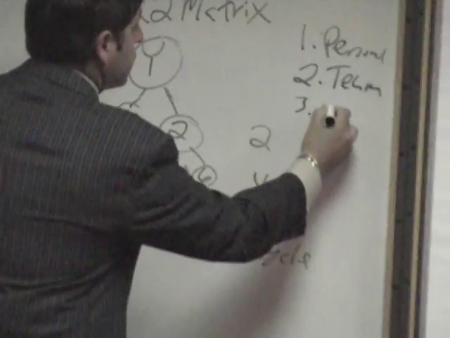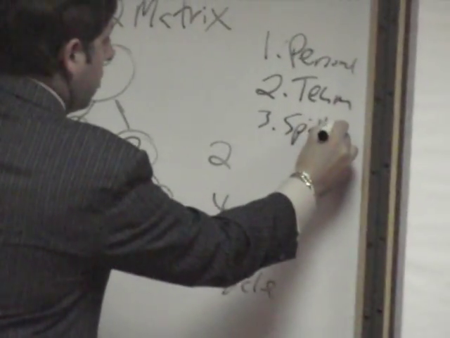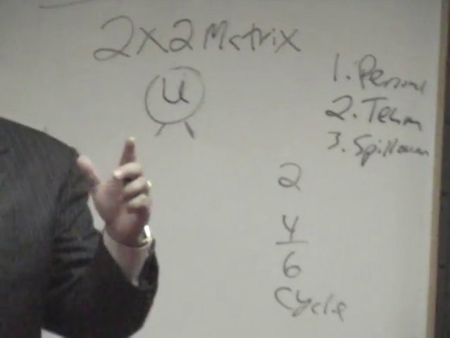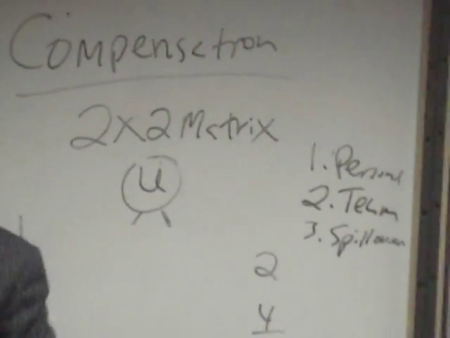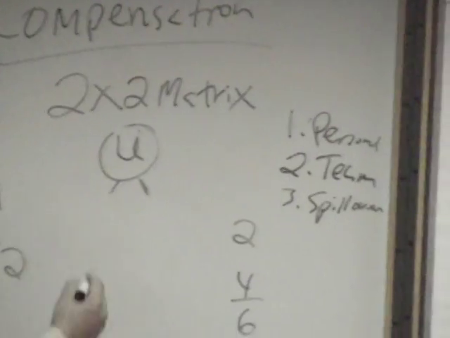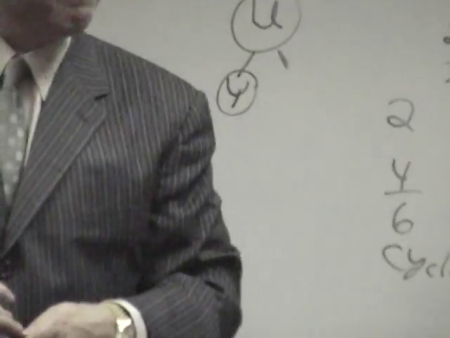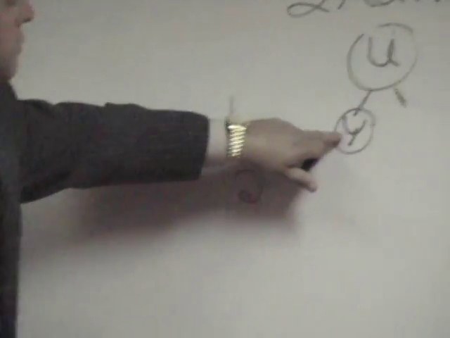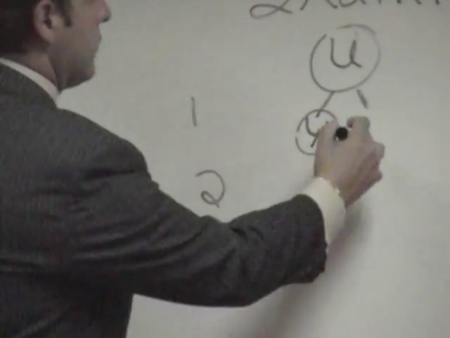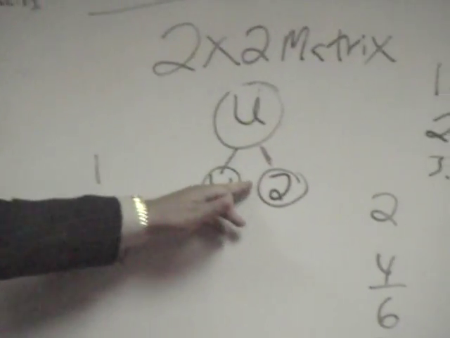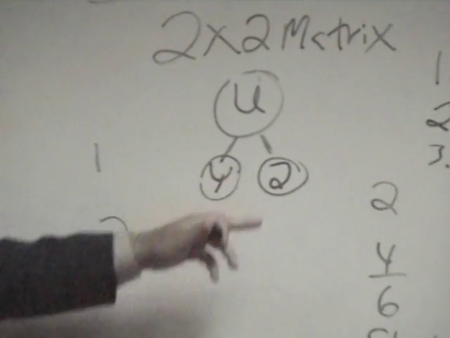Number 3 is what we call spillover. Spillover is this. Now we're going to say this is your upline sponsor. You represent your upline sponsor right there. Now, let's just say your upline sponsor sponsors Y there, which is you. Now, your upline sponsor brings in another sale, which would be cross-line to you over there. That doesn't count for you, right? Not yet. But here's what happens.